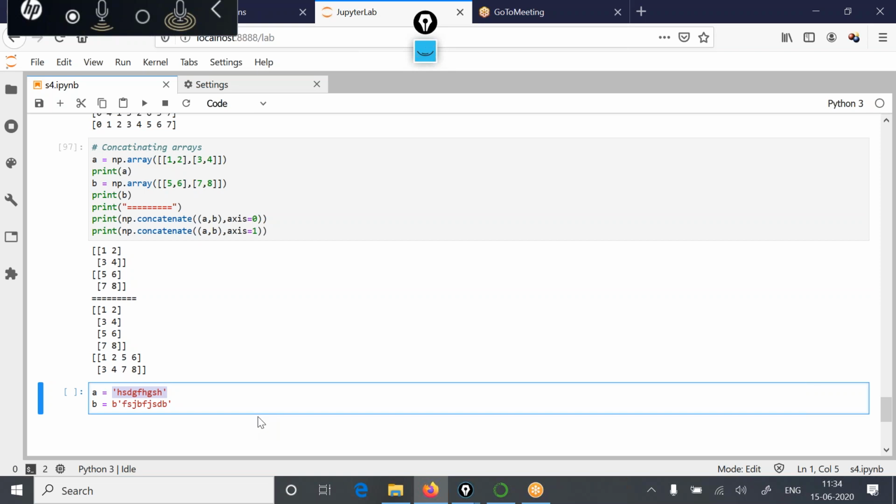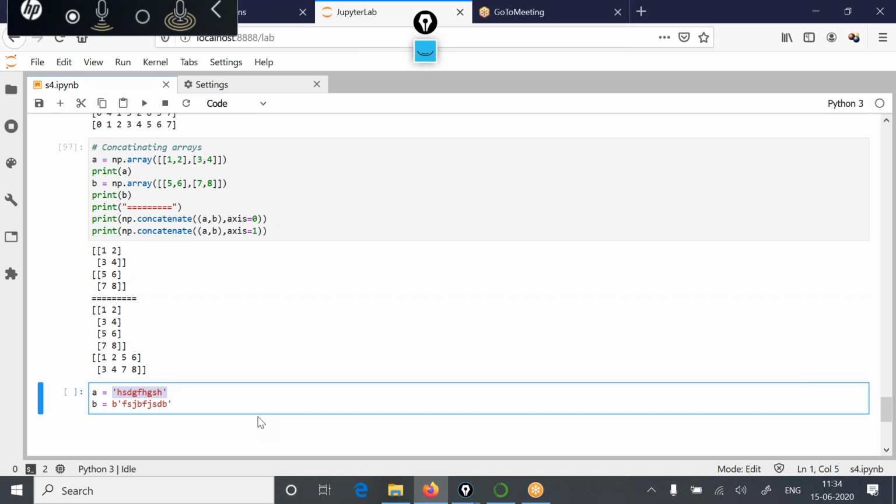Then Tarun is asking, sir, what do the 3 dots in the basic syntax mean? So 3 dots means you want to consider all the values of that axis. If the 3 dots are at the row position, you are pointing to all the rows, and if the 3 dots are at the column position, you are pointing to all the columns.